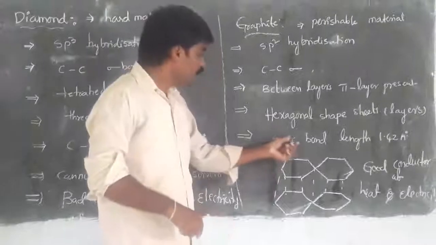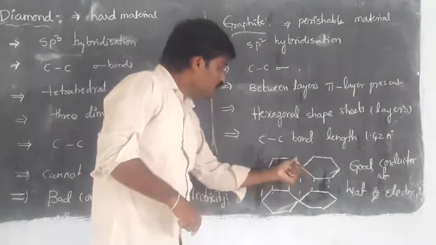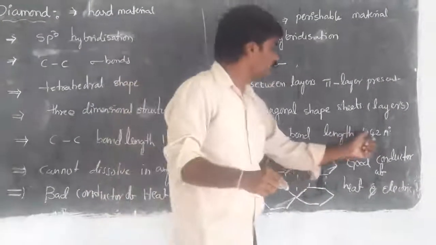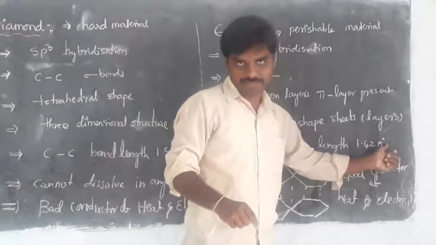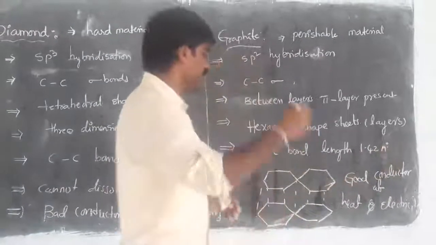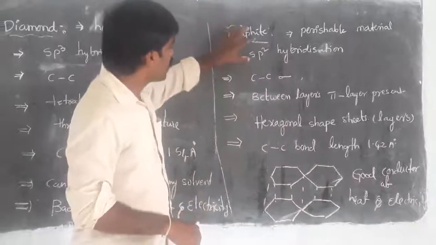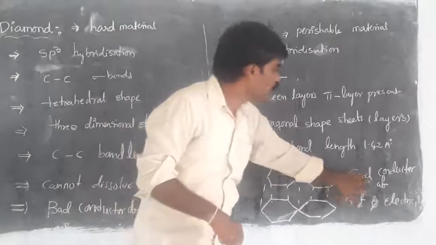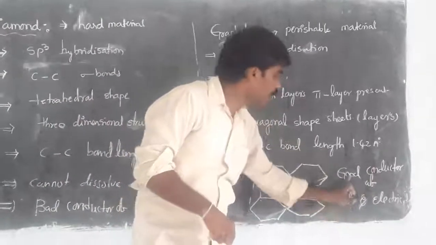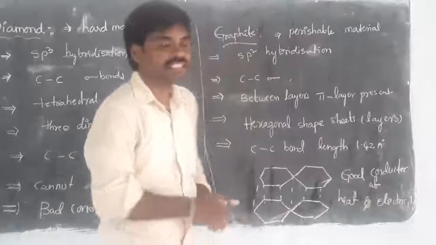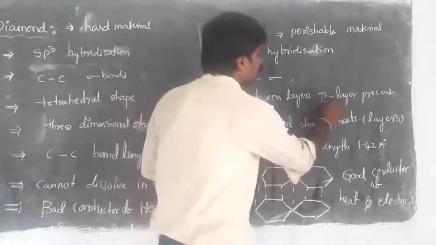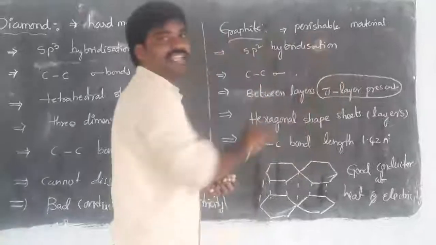Next, the bond length between any two carbons is 1.42 angstroms. This graphite is a good conductor of heat and a good conductor of electricity due to the existence of the pi layer.